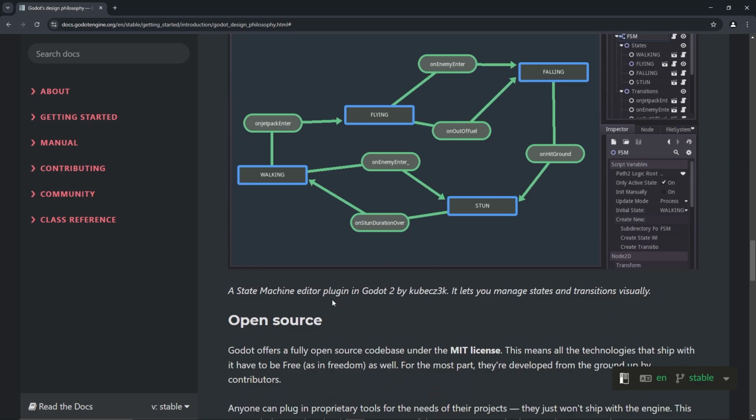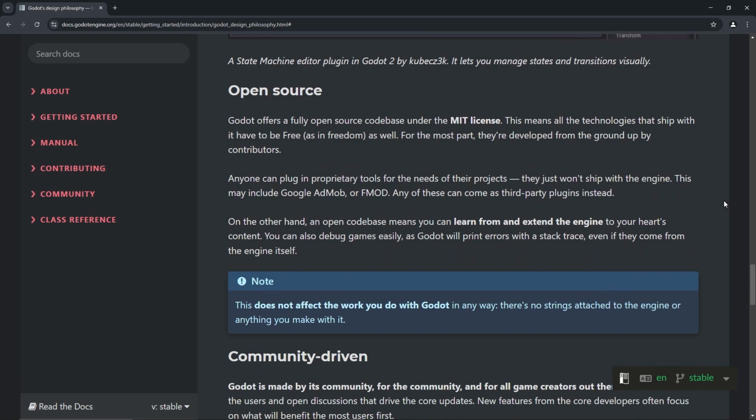The state machine editor plugin by Kubacek. It lets us manage states and transitions visually. I mean, it looks cool, but we'll get to that if we need it later. Just remember it's there. And then we'll just find it.